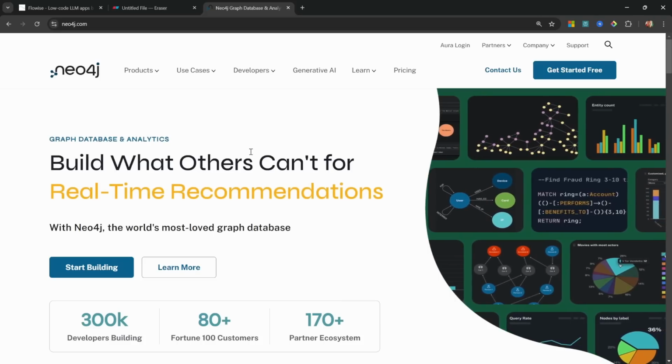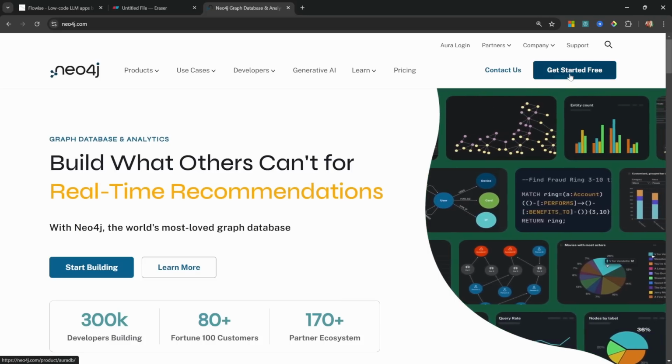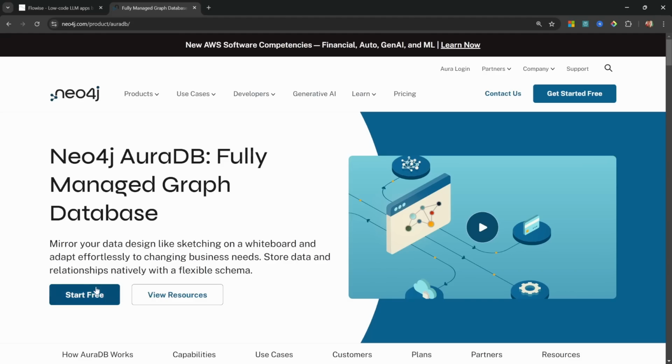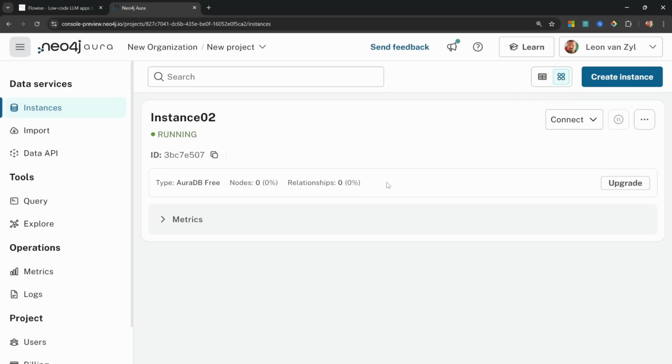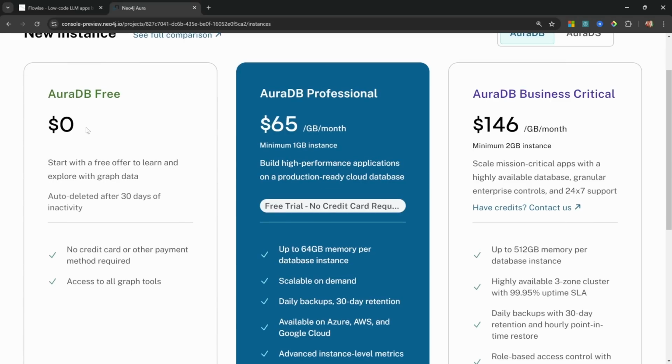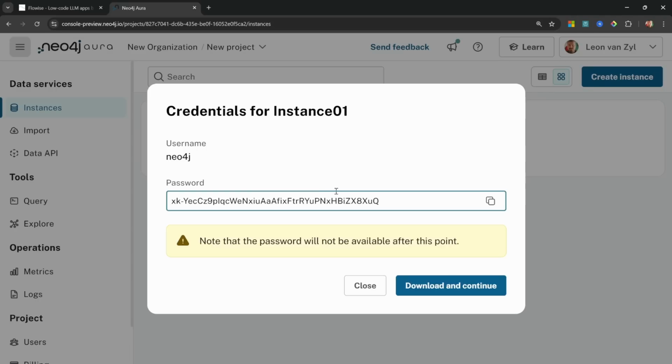Head over to neo4j.com and click on Get Started for free. And then let's click on Start Free. Go ahead and create your account, and after signing in, you should see a dashboard similar to this. You just won't have any instances running. Let's create a new instance. So under AuraDB Free, click on Select. Then copy this password and click on Download and Continue.